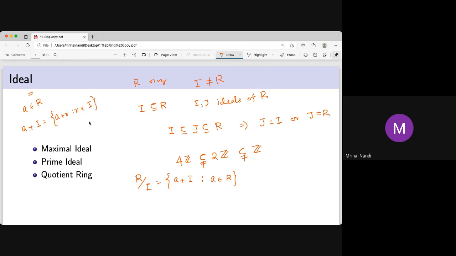So this is A plus R. By definition, an element A plus the set is defined like that: that element and every element of the set, just add one by one. This is called the quotient. Now this coset, the set of all such cosets, forms a ring.